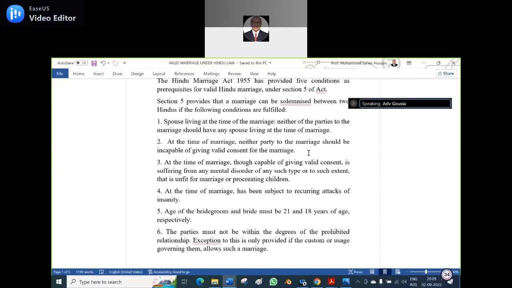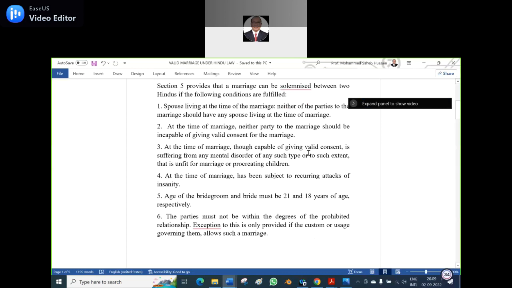Okay, number third, at the time of marriage, though capable of giving valid consent, he is suffering from any mental disorder of such a type or such extent that he is unfit for the marriage or procreating children. Suppose he has any disease, at that time he could not give valid consent. And moreover, if there is any deficiency, he could not procreate children. Is it clear? Yes, sir.